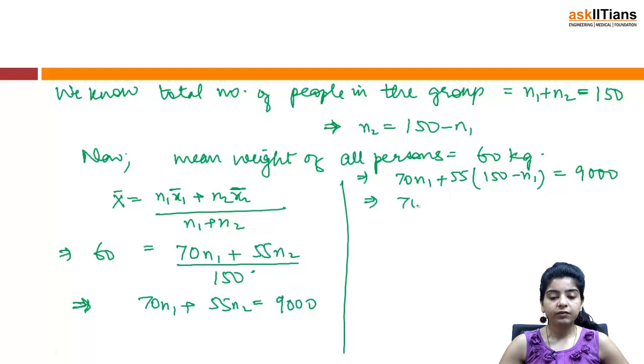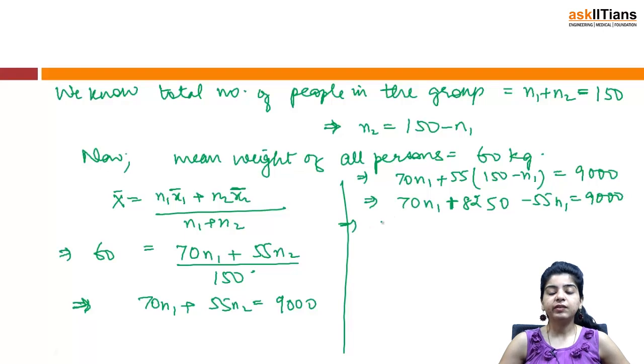So I have 70 n1, and 55 times 150 is 8250, minus 55 n1 is 9000, and this gives me 70 minus 55 becomes 15, 15 n1 is 9000 minus 8250, that becomes 750.